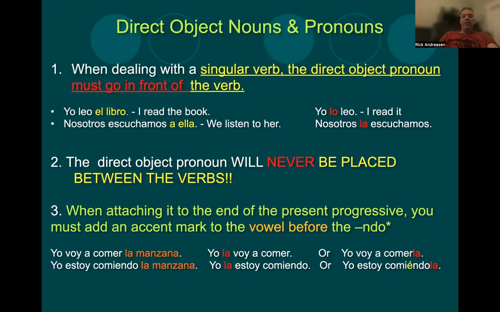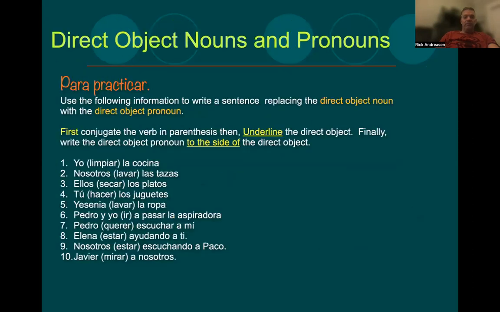Remember again, when it's a singular verb, it goes in front of that conjugated verb. Yo leo el libro, yo lo leo. Nosotros escuchamos a ella, nosotros la escuchamos. It'll never go between 2 verbs. And when it's followed by a present participle or an infinitive, you add it on to the end. When it's added to the end of that participle, you have to add an accent mark to the vowel before the ndo ending. And that's just to maintain consistency with pronunciation.